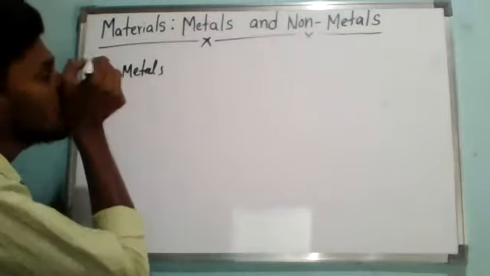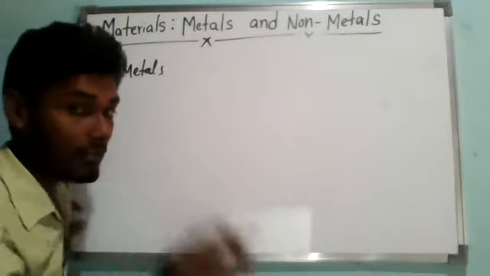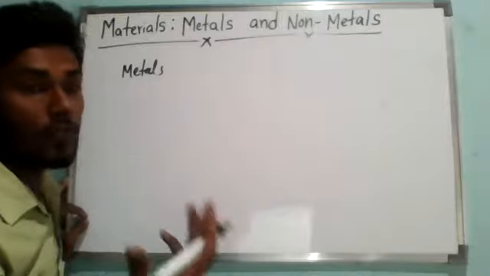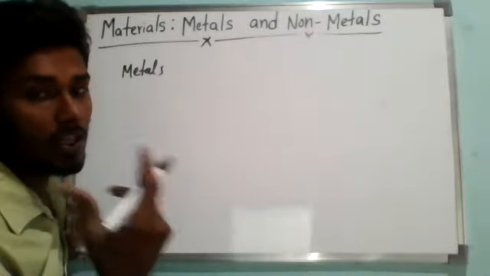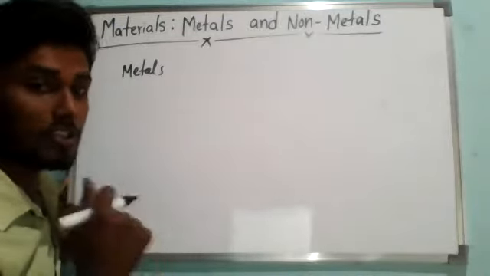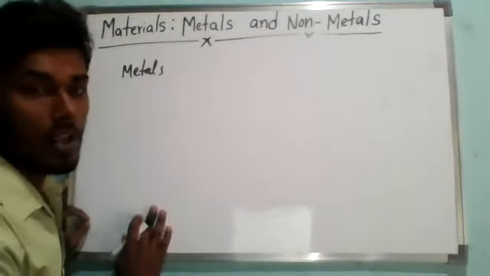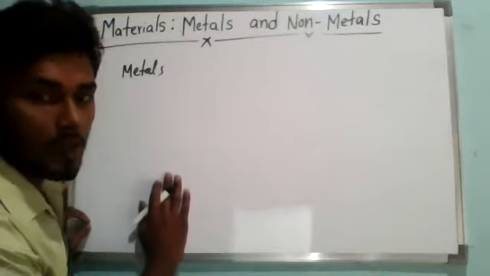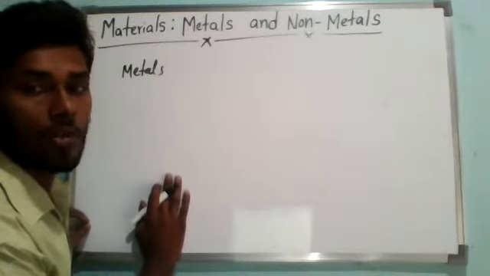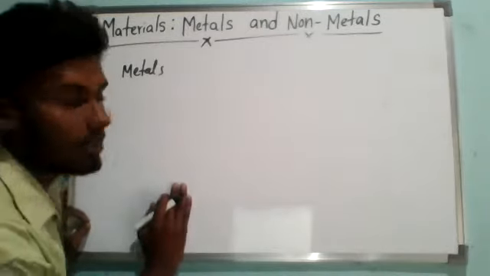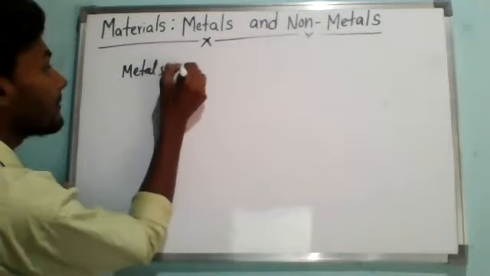So now all the elements are classified into two categories. A few classes later, we may get one more classification also, which I will mention then, because only a few elements show that behavior. On the basis of their properties, all the elements can be divided into two main groups, that is metals and non-metals.